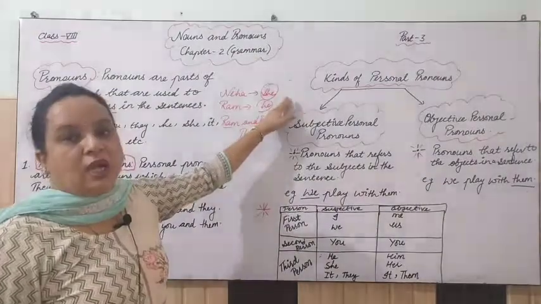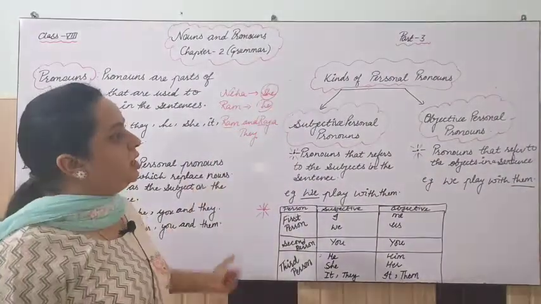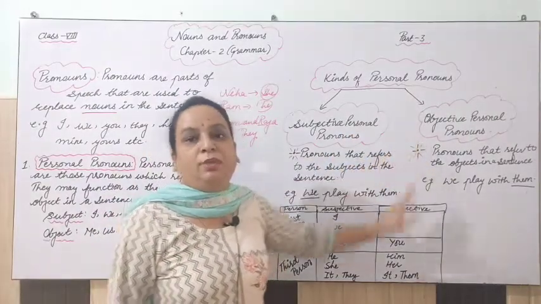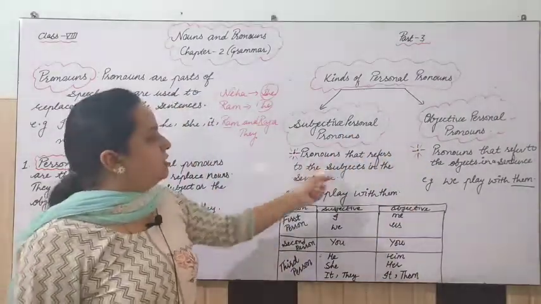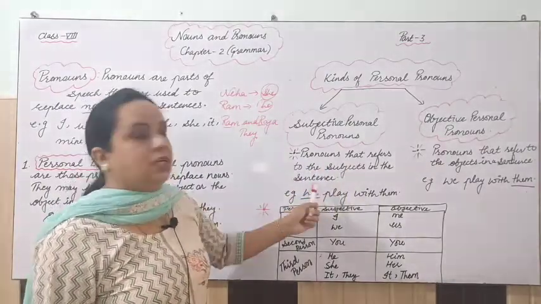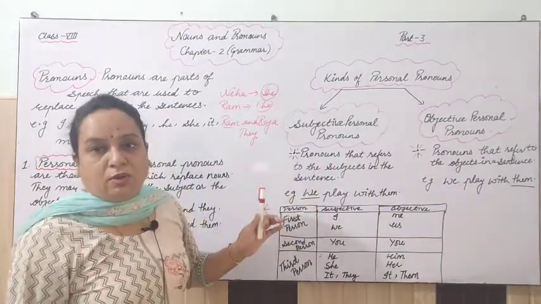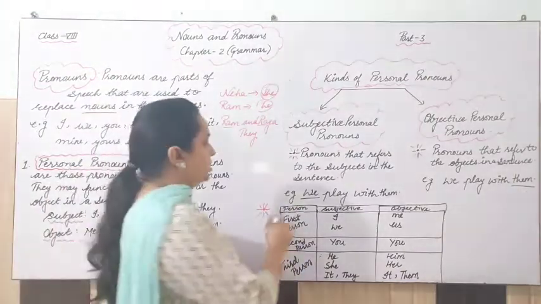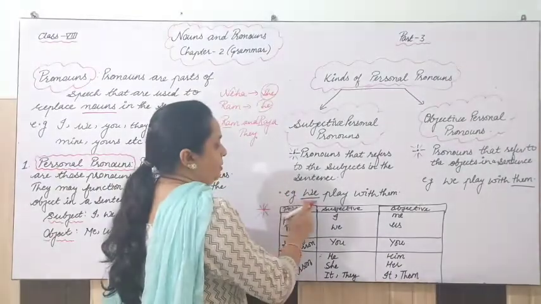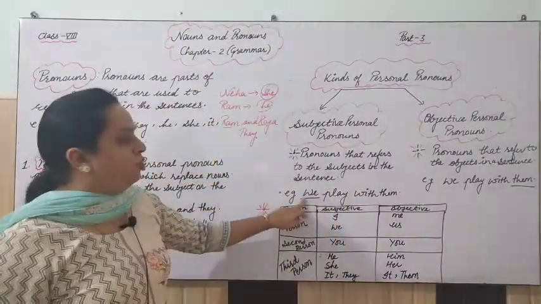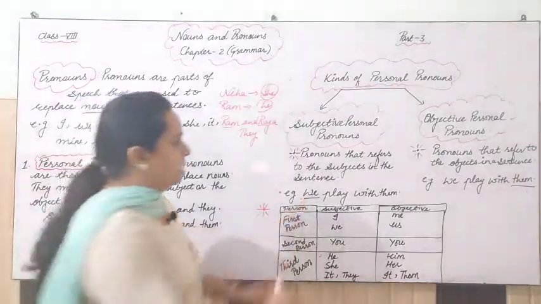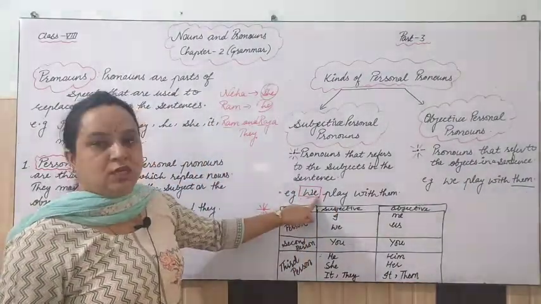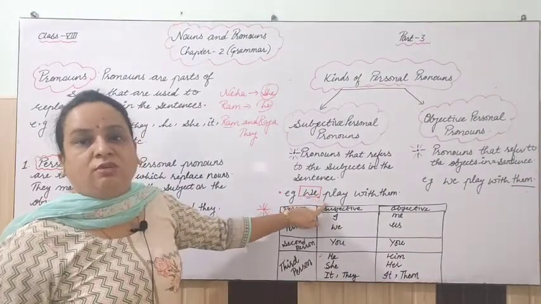Now when we talk about the kinds of personal pronoun, as we have read here, we have subjective personal pronouns and objective personal pronouns. So pronouns that refer to the subject in a sentence are subjective pronouns. And what is the subject? About whom we are talking, right? Let's take the example here. For example, we play with them. Now, who plays with them? We. Now, this we is working as a pronoun, and this is working as a subject here.